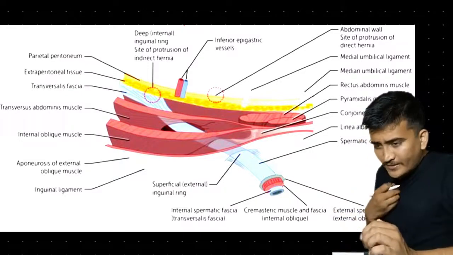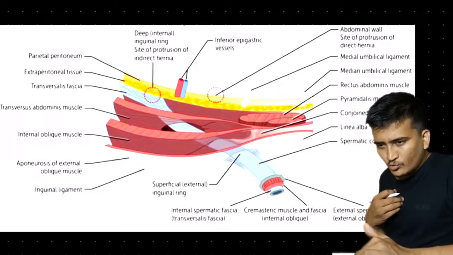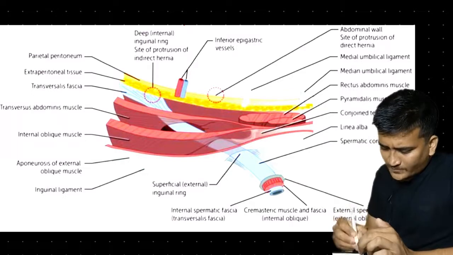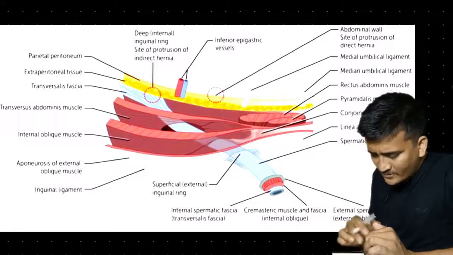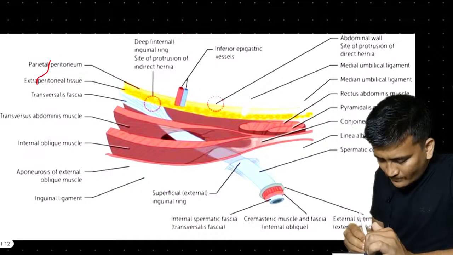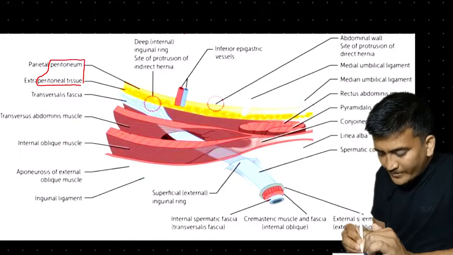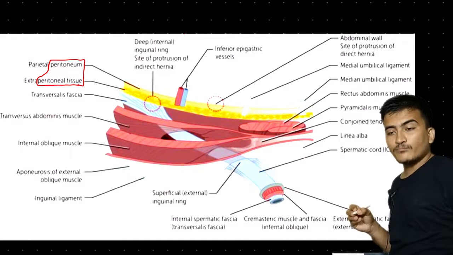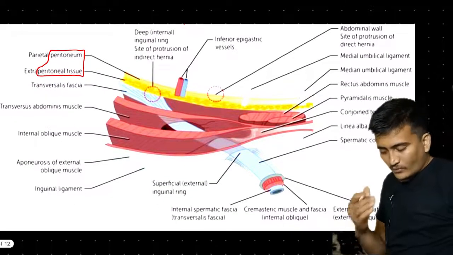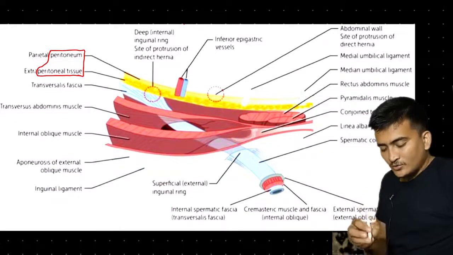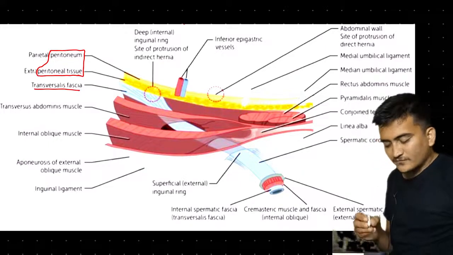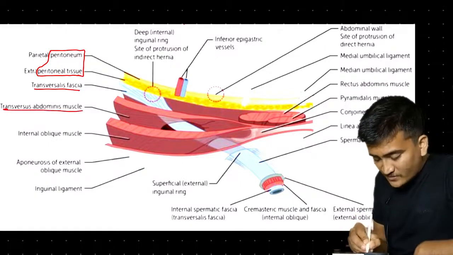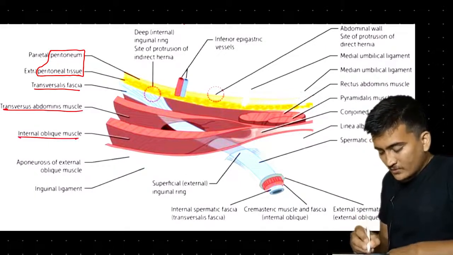The first thing I'll highlight right here is the peritoneum. The peritoneum is the most posterior thing. Anterior to it are the transversalis fascia, the transversus abdominis muscle, the internal oblique muscle, and the external oblique muscle.